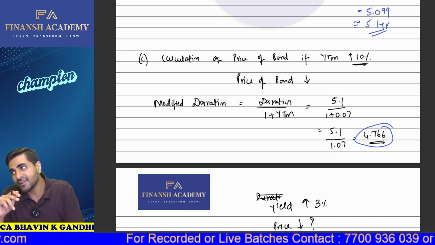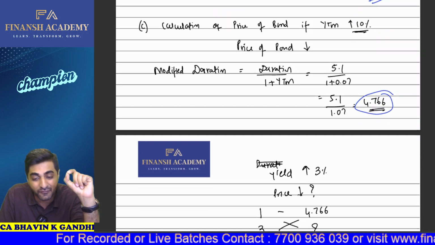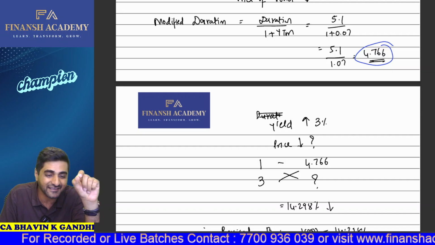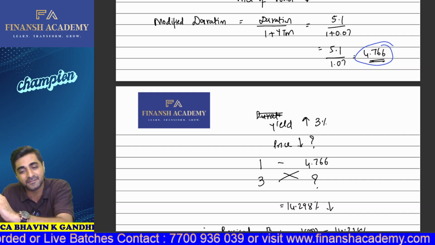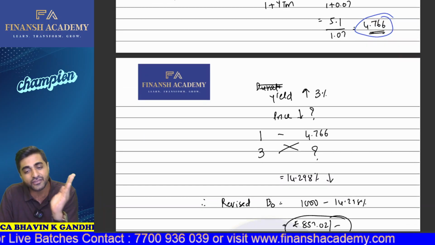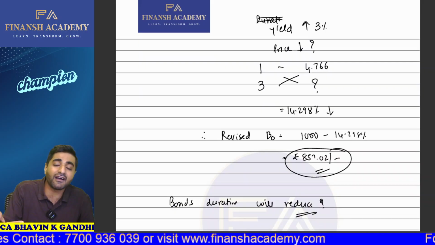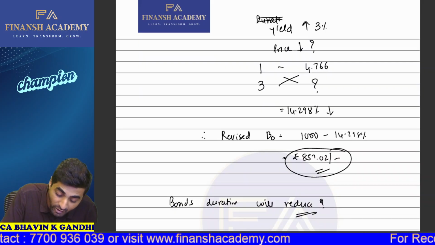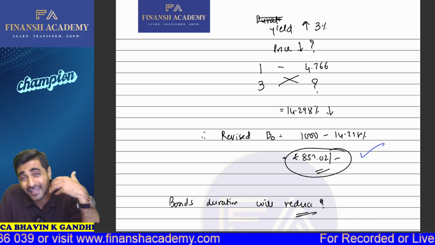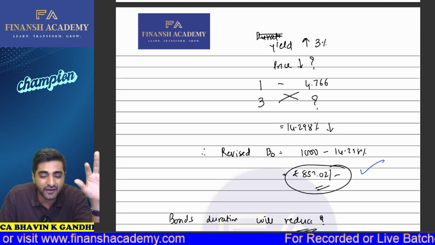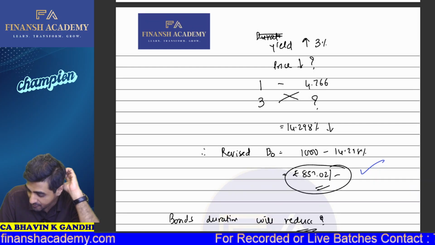Now, if the yield increases by 3%, then the price of the bond will fall by 4.766%. 1% change in yield will result in 4.76% change in the price of the bond. So for 3%, it should be how much? Based on this, we can also calculate the revised bond price, which is coming as 857.02. There is no need to again do the calculations. Simply from 1000 rupees, you subtract 14.298, ultimately we'll be getting 857.02.